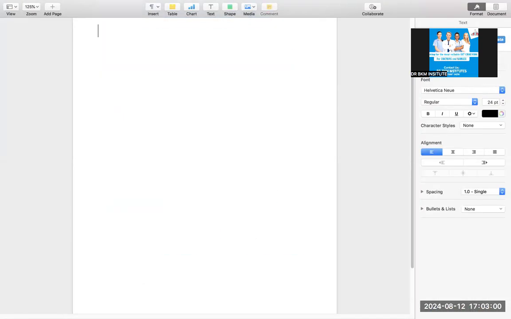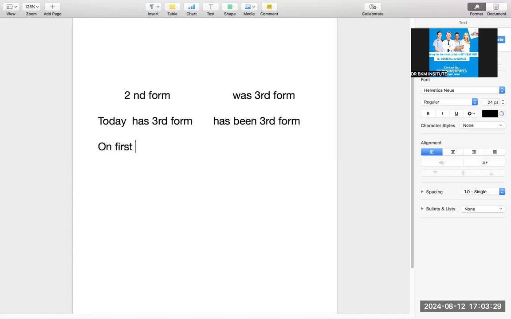In the past, we have two kinds of tenses: second form, which I always say, and in the passive voice, you have was plus third form. In the same way, if I tell you of today visit, in the visit letters, we have two things: has plus third form, which is active, and has been plus third form, which is passive. For all the new students, second form means if I'm writing the past, so I will say on first visit,